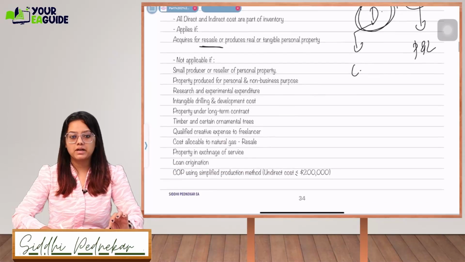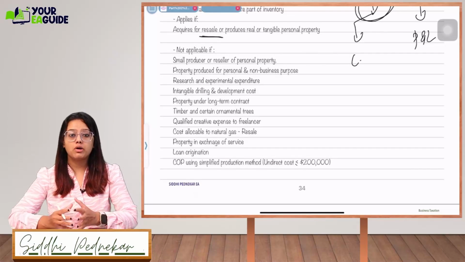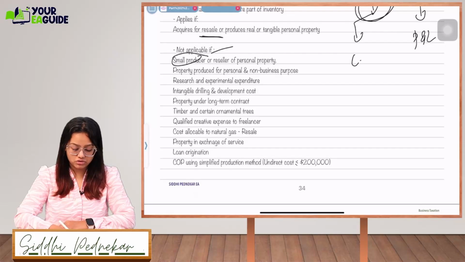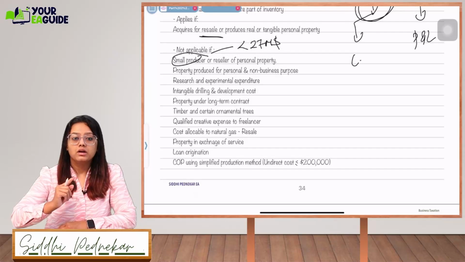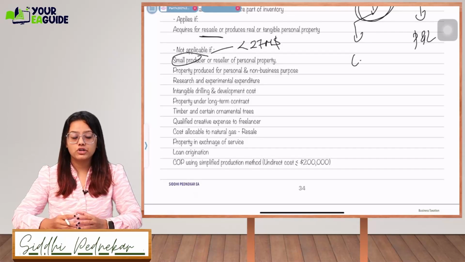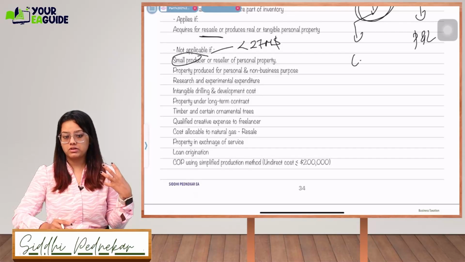This uniform capitalization rule is not applicable in some situations, such as a small producer or reseller of personal property. A small producer is one who meets the less than $27 million criteria; for them, this uniform capitalization rule will not apply. Next, property produced for personal and non-business purposes.